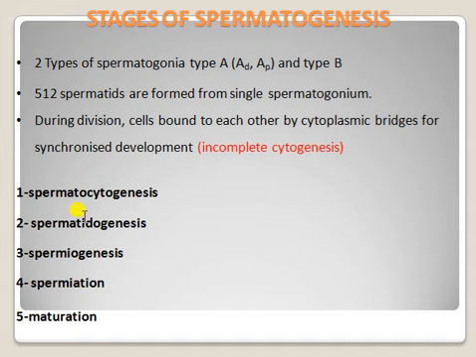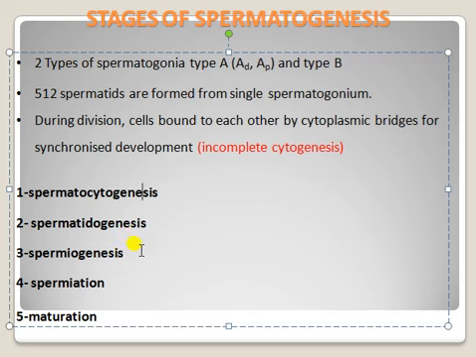Then after that, spermiogenesis: the diploid cell formed here then forms haploid cells, that is why it occurs through the process of meiosis. Here is the mitosis, here is the meiosis. So through the mitosis, then again these cells go through meiosis to form the sperms.